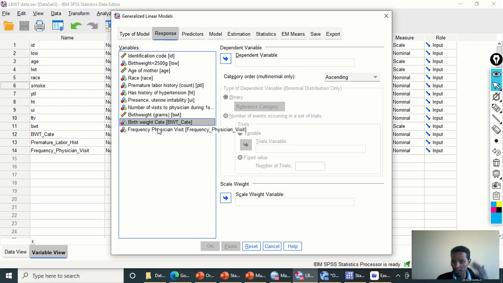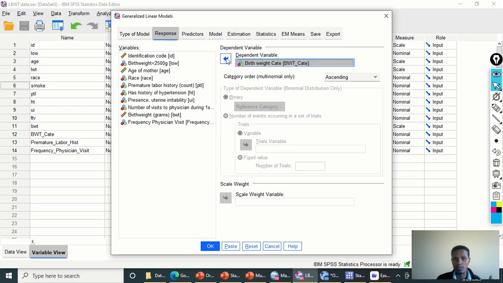We need to take this outcome variable to the dependent variable, and we need to choose the reference category for the category of the outcome variable. So we need to choose the ascending one, that is the higher. The code given as 3, the third category, is low birth weight, less than 2.5 kilogram, coded 0, 1, 2, 3.